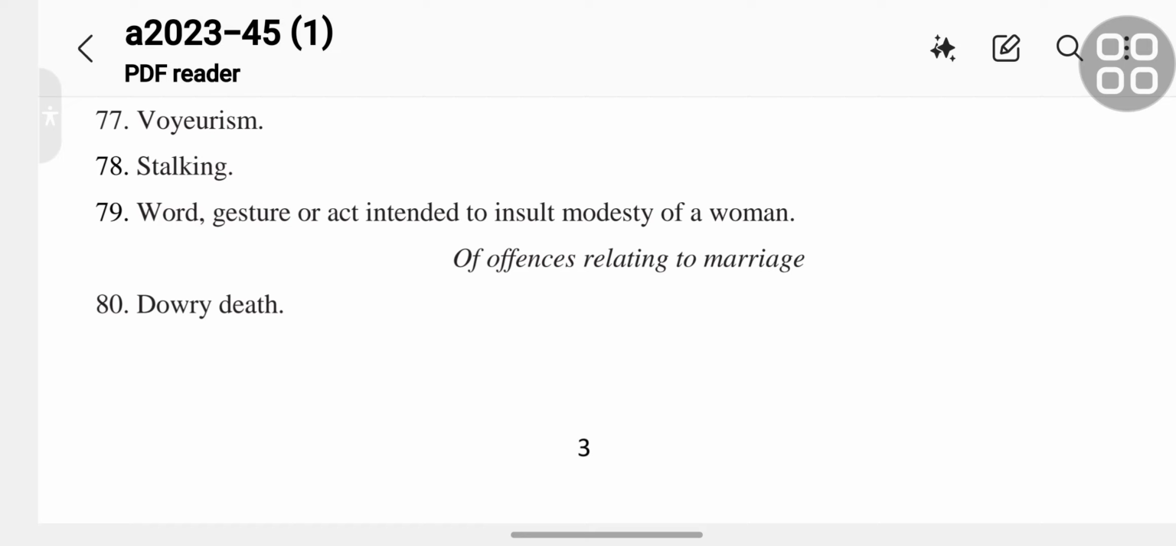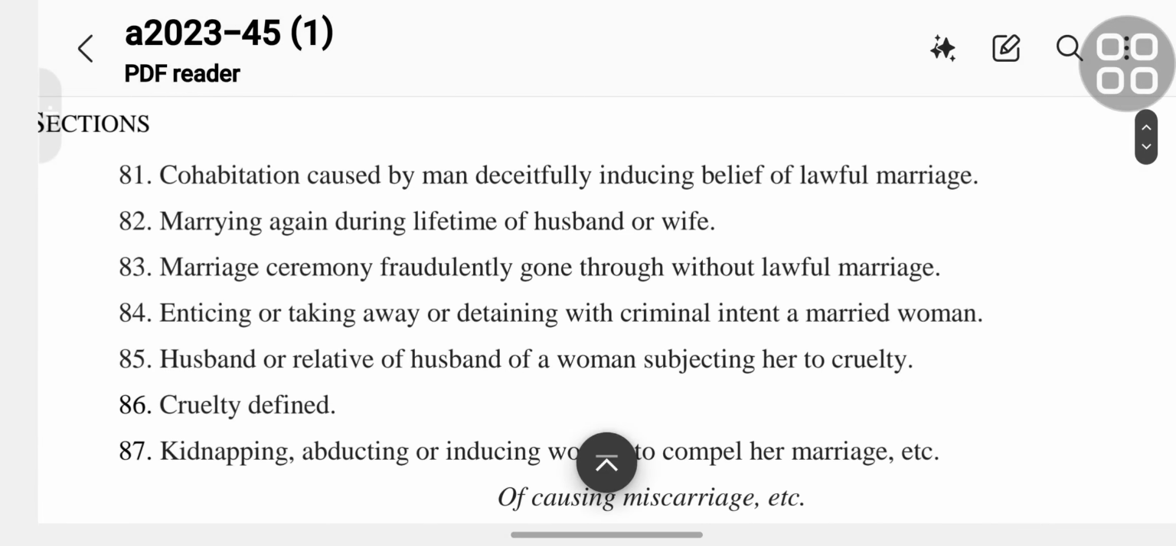Then, offences relating to marriage. Section 80 is dowry death. Section 81 is cohabitation caused by man deceitfully inducing belief of lawful marriage, and cohabitation caused by woman deceitfully inducing belief of lawful marriage.